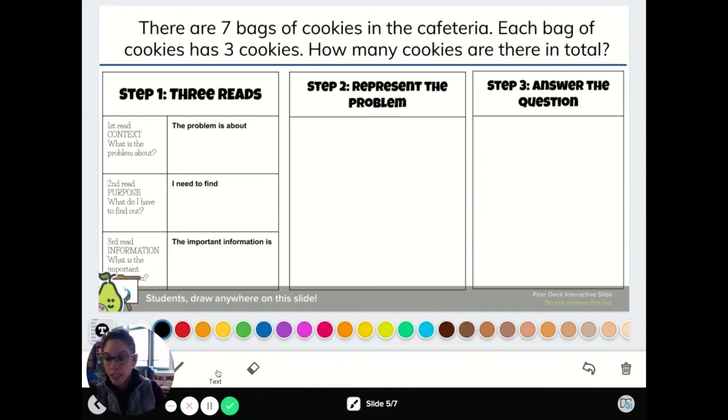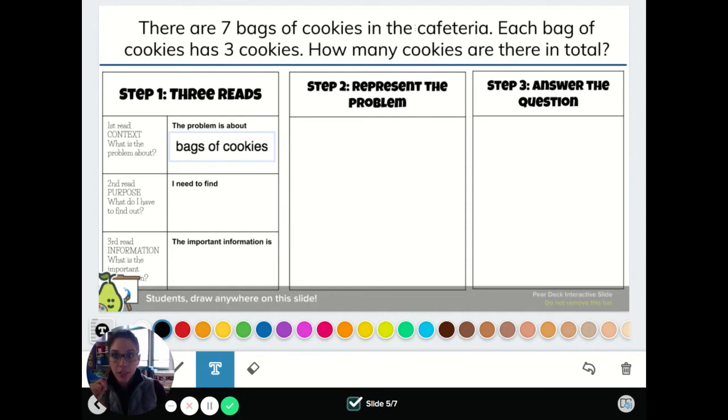So I'm going to use the text feature. So I'm going to click here and click inside this box. And now I have the cursor so I can write in bags of cookies. Now we're going to read the problem again, but this time we are going to think about our purpose for solving this word problem. We have to figure out, what do we have to find out? What is the question asking? So we're going to read through it again.